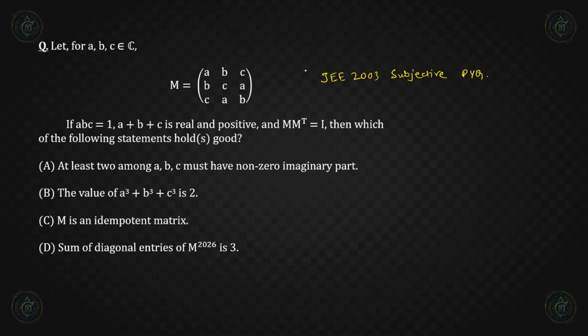Okay, so let's talk about this problem. What does this question say? Let a, b, c belong to the set of complex numbers. So a, b, c are complex numbers, and M is equal to this matrix. We can see that M is a symmetric matrix, right? This is the principal diagonal of the M matrix, and we have the elements placed symmetrically. If abc equals 1, a plus b plus c is real and positive, so their sum is real and positive, and M transpose M equals I, then which of the following statements holds good? So we are given this information about M.